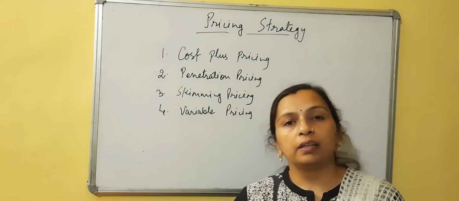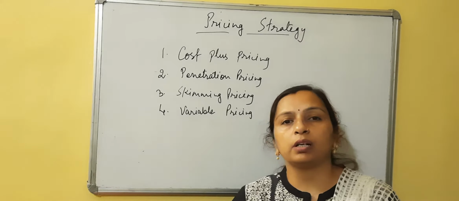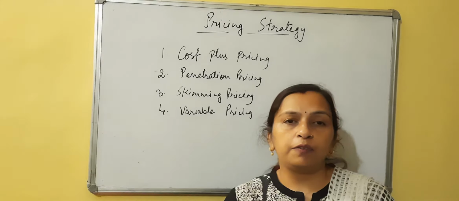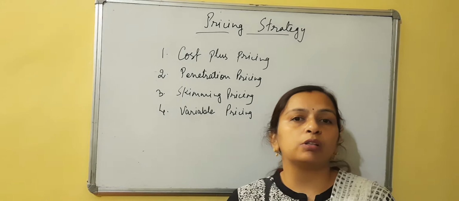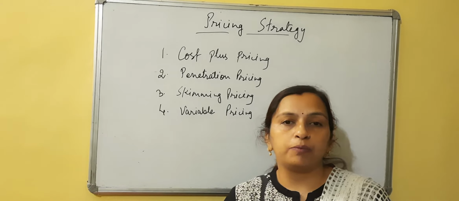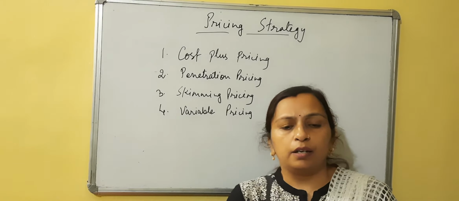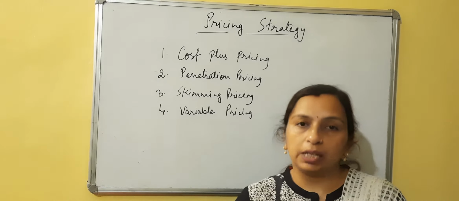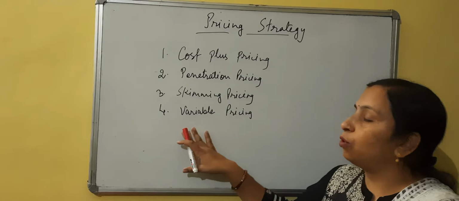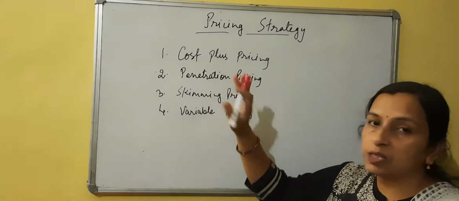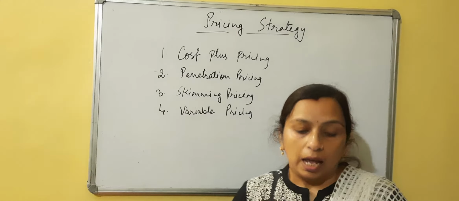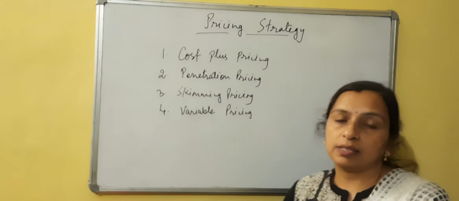Now a company has to fix the price of the product taking into consideration different factors. There are different pricing strategies based on the goals or the objectives of the company. The pricing strategies which we are going to study are four. First is cost plus pricing, then penetration pricing, then skimming pricing, and then variable pricing. Now the first one, cost plus pricing.